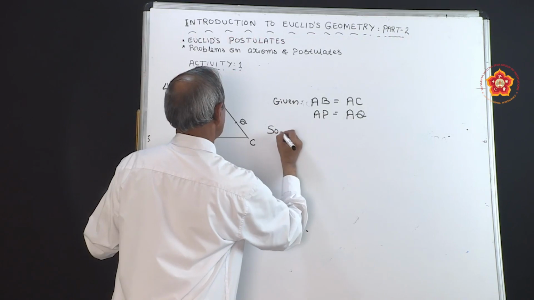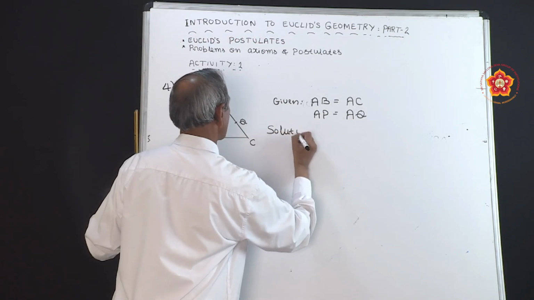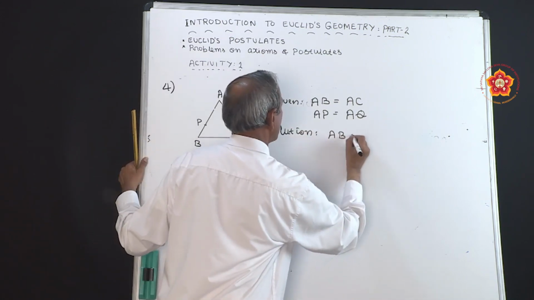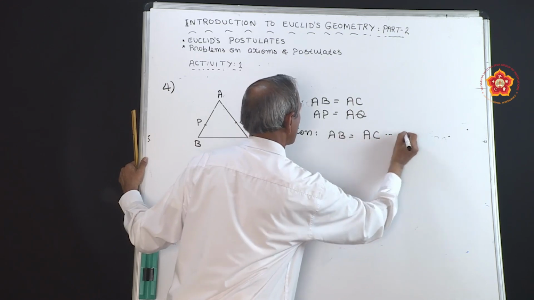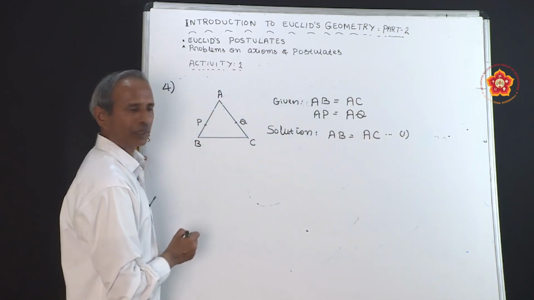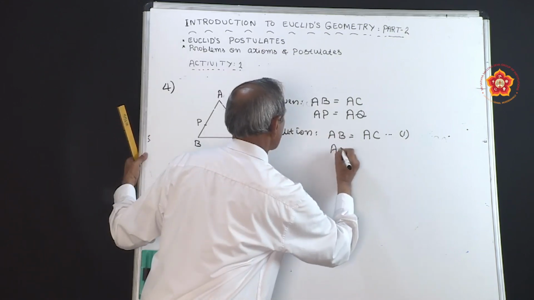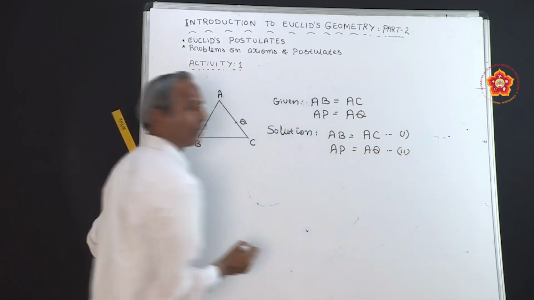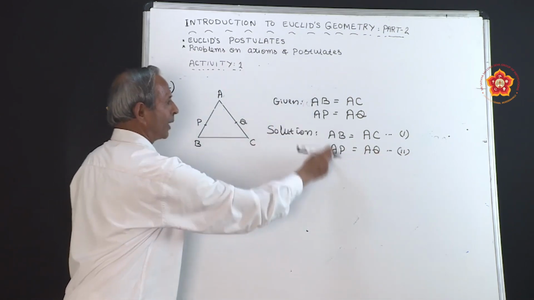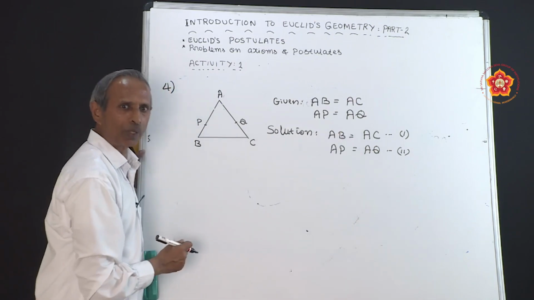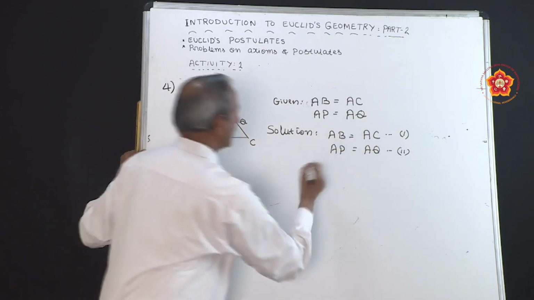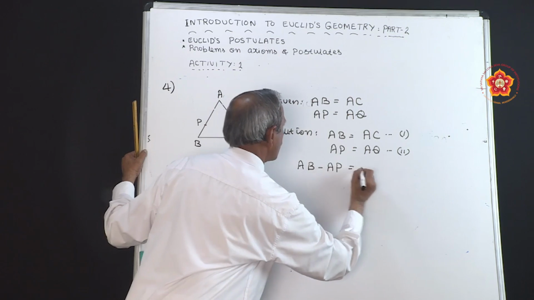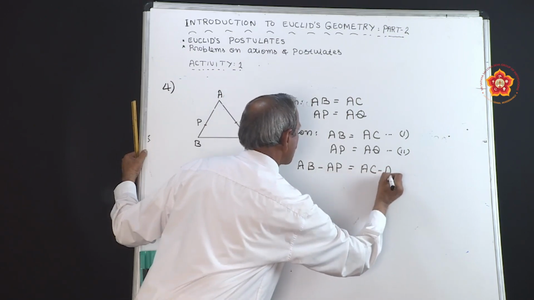Now, let us solve the problem. Already given AB is equal to AC. Let us call it equation 1. Another one is also given, AP is equal to AQ. Now, you know that if equals are subtracted from equals, the remainders are also equal. So, I will subtract both sides. Therefore, AB minus AP is equal to AC minus AQ.